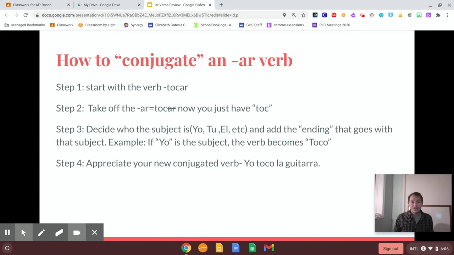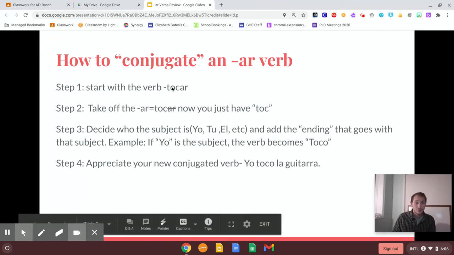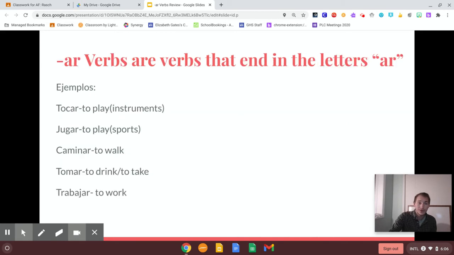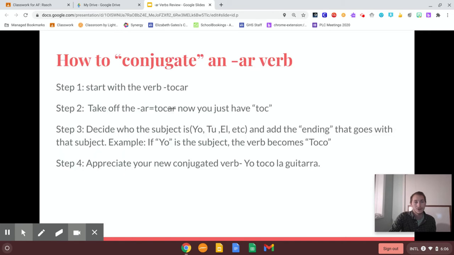The first thing you need to do, step one for conjugating a verb, is to have your verb. So you need to identify what your verb is. Here, the verb we're going to say is tocar. Tocar means to what? Okay, if you don't remember, you go back. Tocar is to play instruments. Okay, so tocar means to play. Good. Now you're going to take off the AR. You see here? You have tocar, you take off the AR.